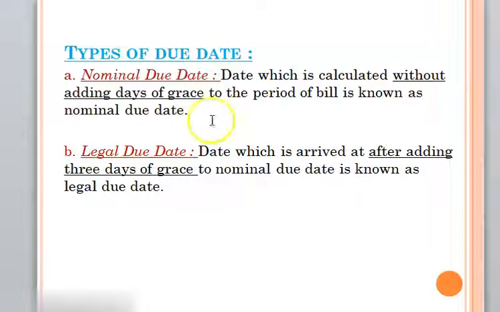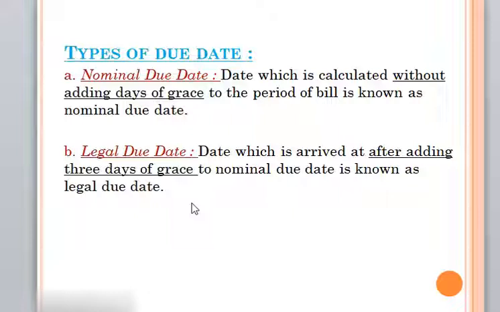Now the next is the legal due date. The date which is arrived at after adding 3 days of grace to the nominal due date is known as the legal due date. It means when we add 3 working days, that date is called the legal due date. Before that, it is called the nominal due date, in which the bill period is over and an intimation is given to the drawee, and after adding the 3 working days of grace period, the date becomes the legal due date.